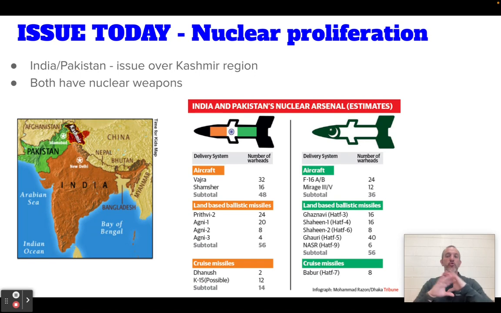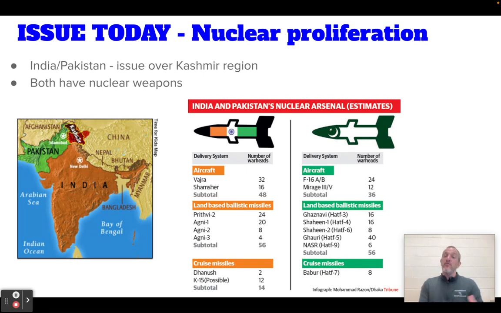These two countries do not like each other. I've mentioned in class and maybe in a video or two that there's a couple places in the world that are really hot spots of where, if World War III happened, it would break out. This is one of those areas. These two countries are very tense and are kind of staring each other down, almost waiting for something to happen. And the issue is really over this region right here, which is controlled primarily by India, but it's a largely Muslim population. There's a lot of tension over who should control this region.